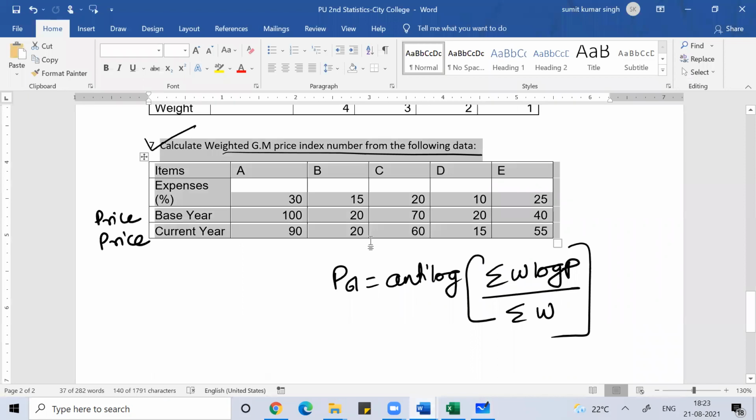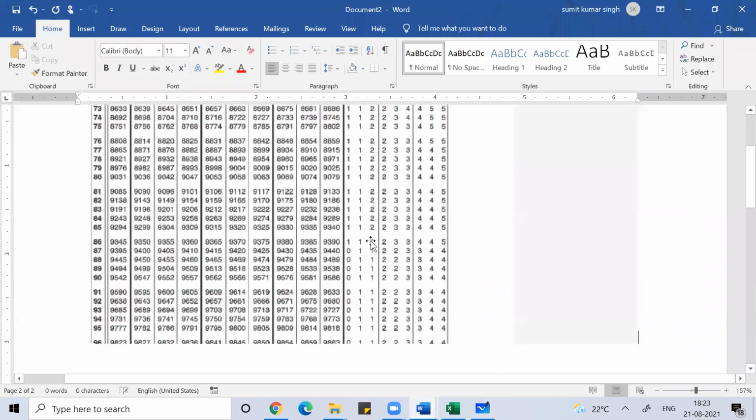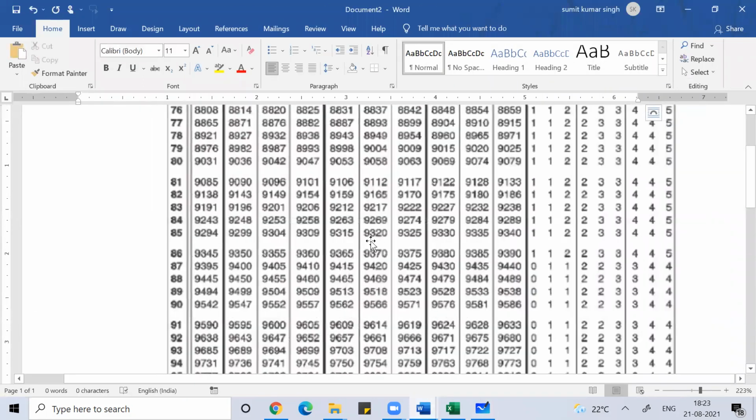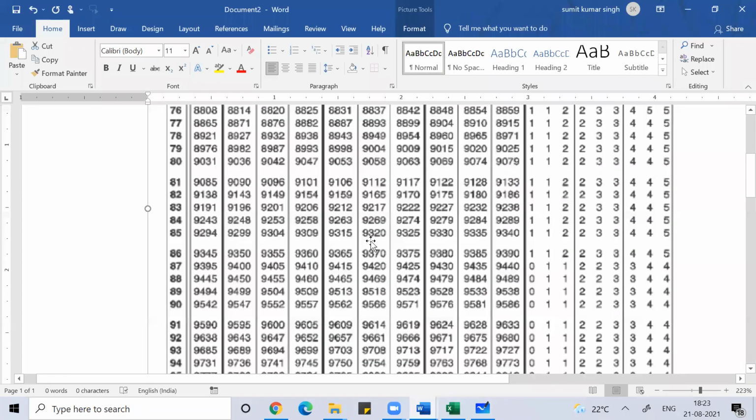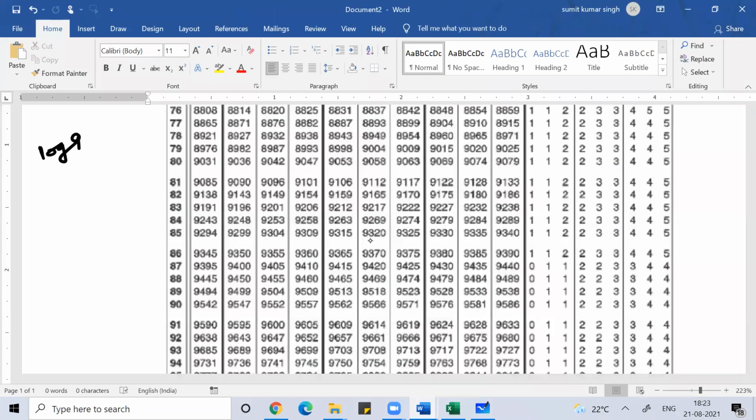When I want to find log 90, the characteristic will be 1 point something. Characteristic is the total number of digits before the decimal minus 1.